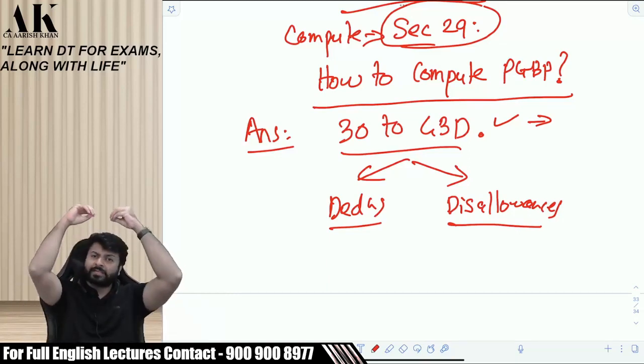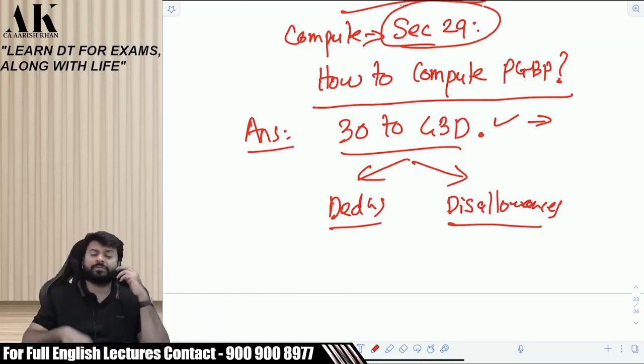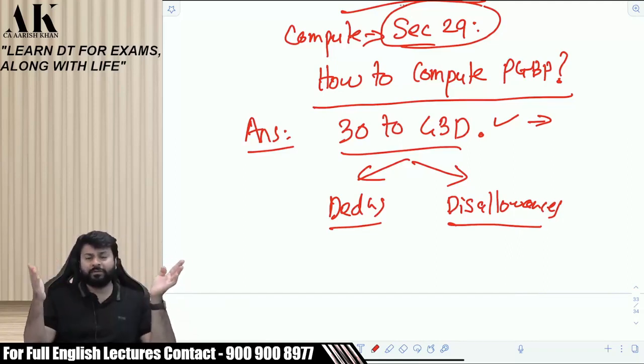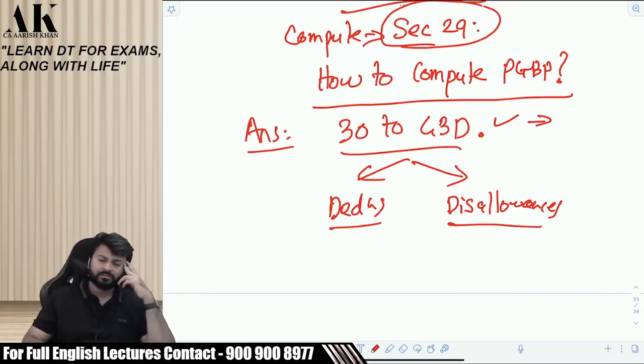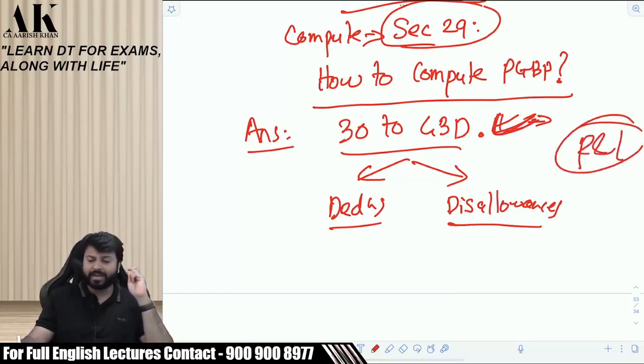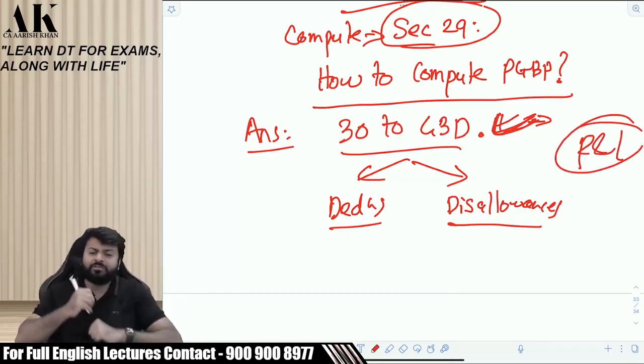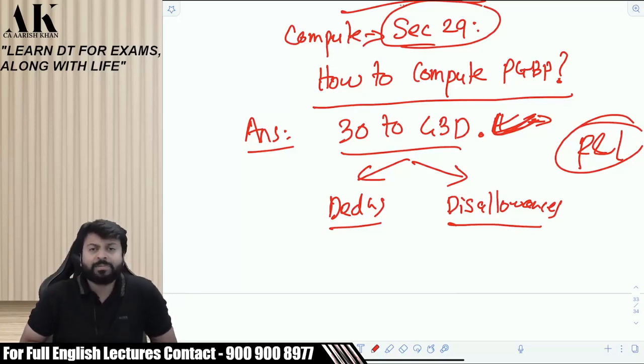Now, even if I become an expert of these 14 sections, how will I compute PGBP? Please tell me, before computing PGBP, do we need to have a PNL first of all? Yes or no, beta? In CA Inter also and in office also, you apply these sections, right? But before that, you draft a PNL, na? So, how to make that PNL? First of all, tell me that. Then we'll talk about 30 to 43D.